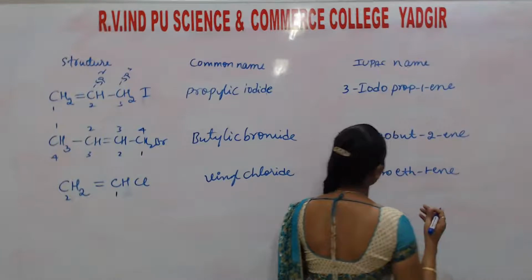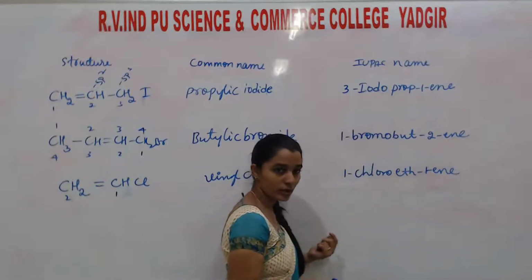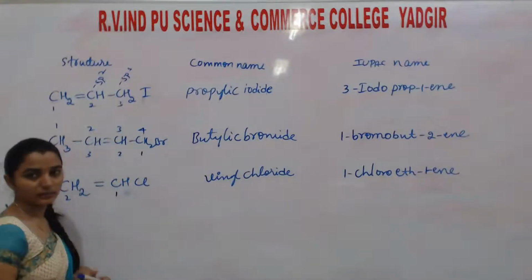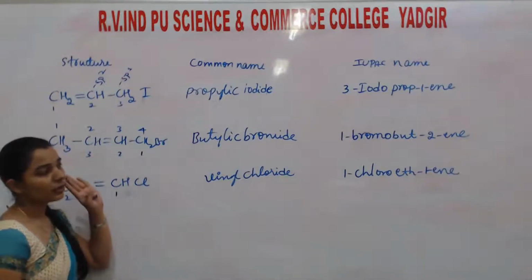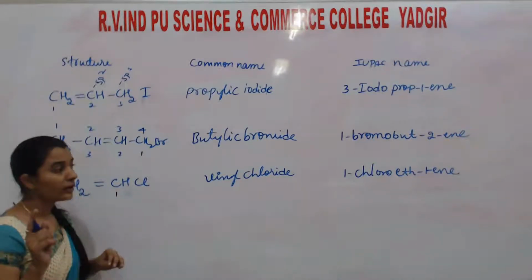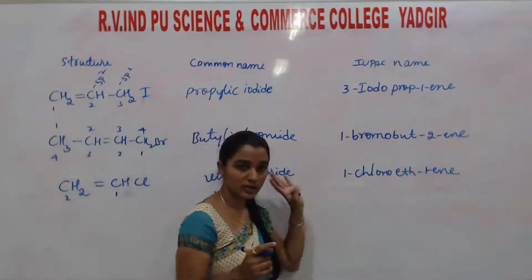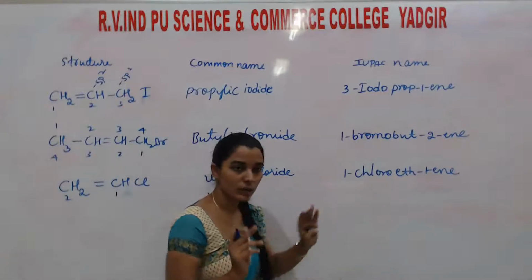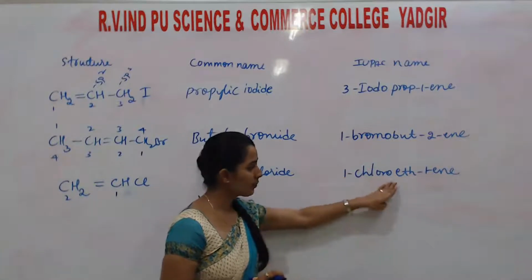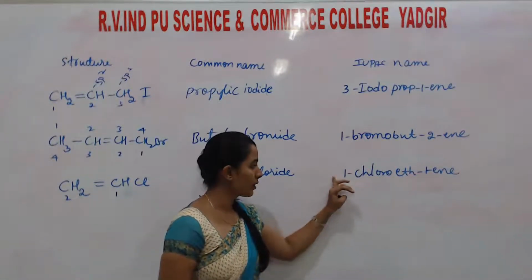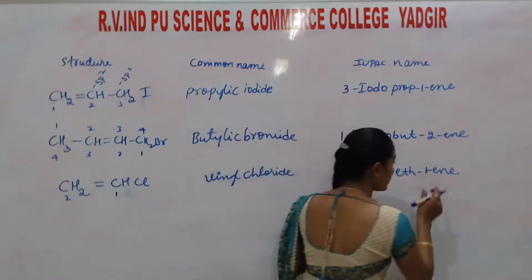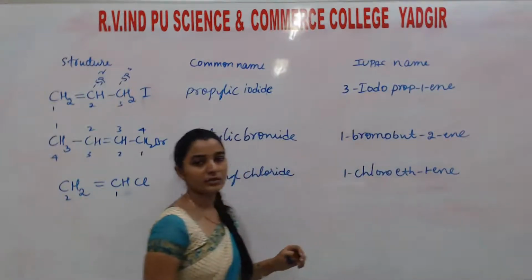I will say chloroethene because chloroethene remains the same whether we write from this side or this side. You may write simply chloroethene. So students, if 2 or more substituents are there, then only is there a need to write the positions 1, 2, 3. If only 2 carbon atoms are there, then no need to write position 1. So simply chloroethene is also correct. 1-chloroethene is also correct. But this is the exact way of writing the IUPAC nomenclature.